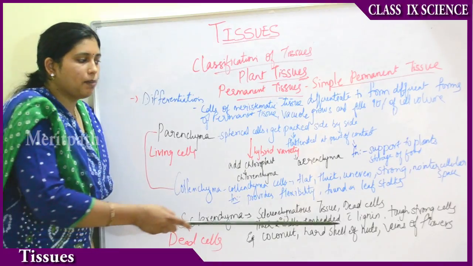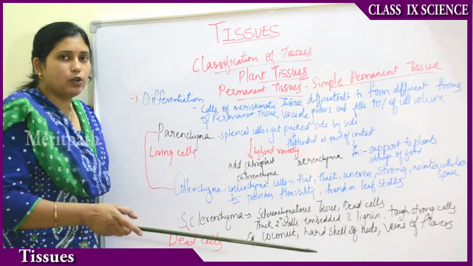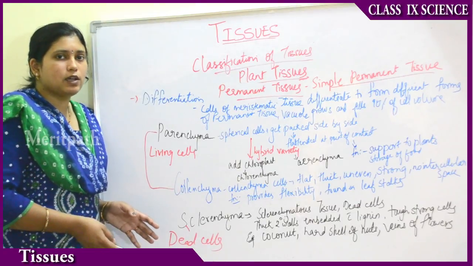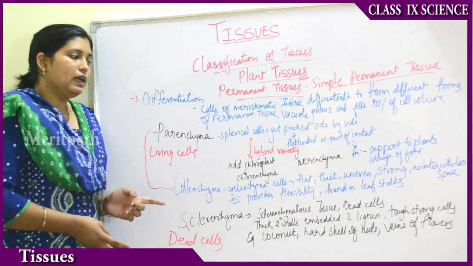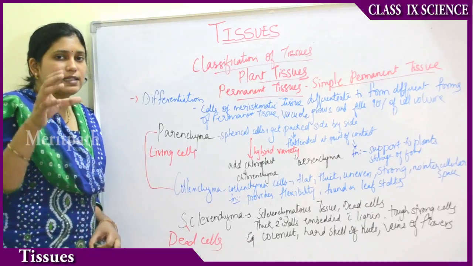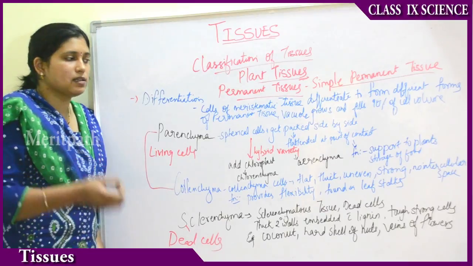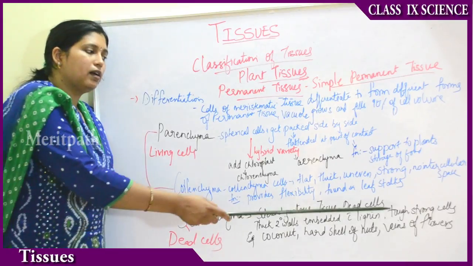So this cement-like material between the cells, with no intercellular spaces, is called lignin. The material lignin acts as a cement and it is filled between the cells, which provides the hardness. They are dead cells. They are very tough and strong.